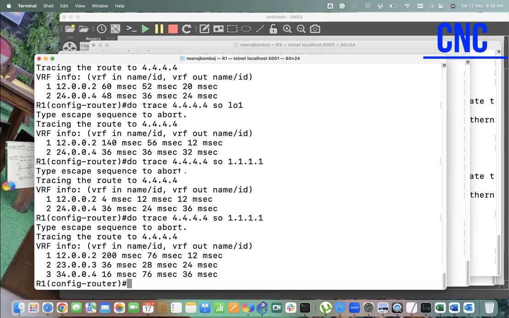So here we have done a policy based routing using interface. Okay. Interface based PBR basically. Clear?